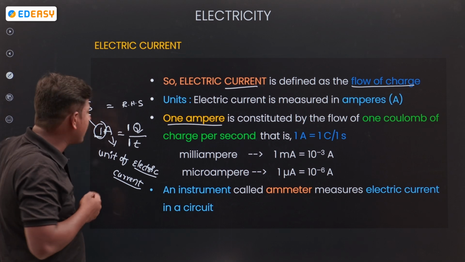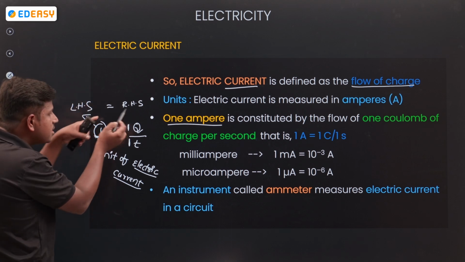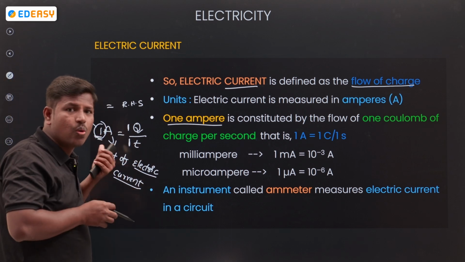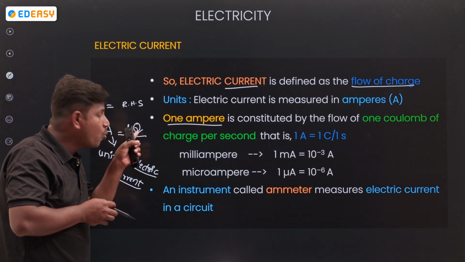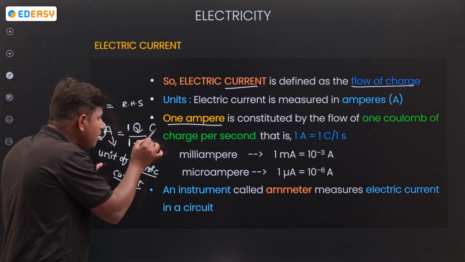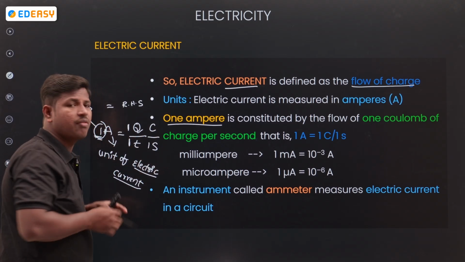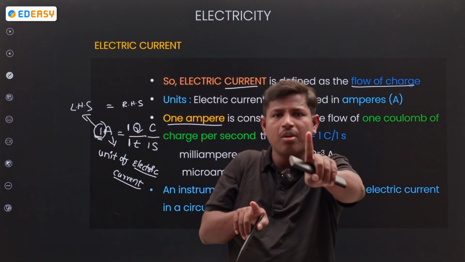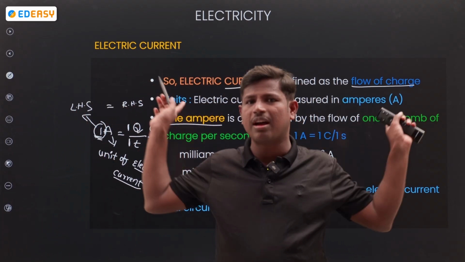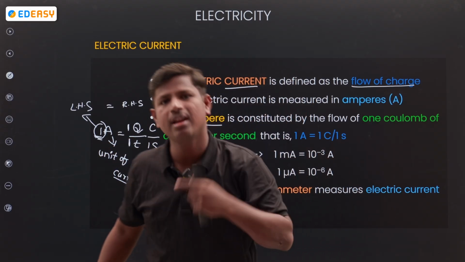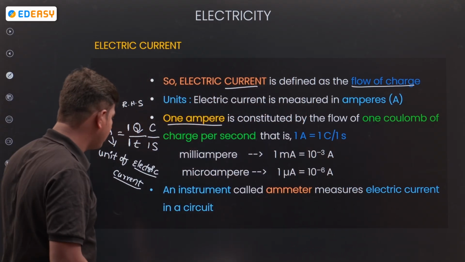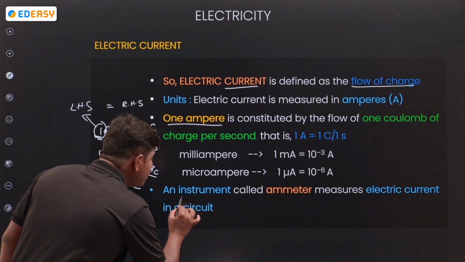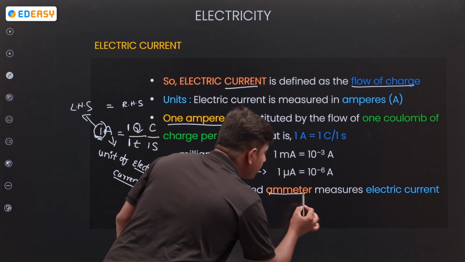Simple. 1 ampere is nothing but 1 coulomb of charge in 1 second of time. If you want to get 1 ampere current, you need 1 coulomb of charge in 1 unit of time. Clear?